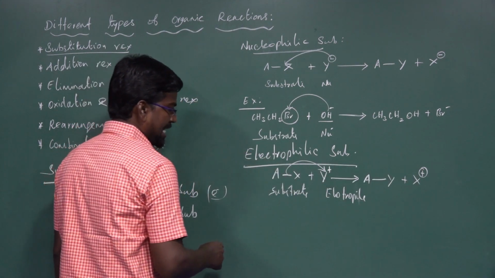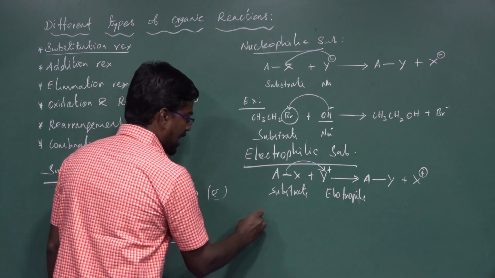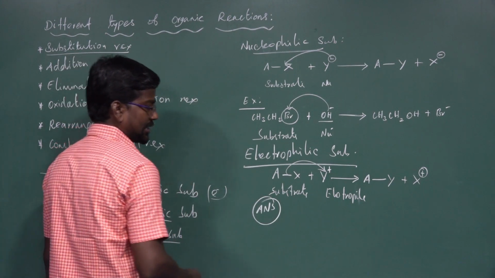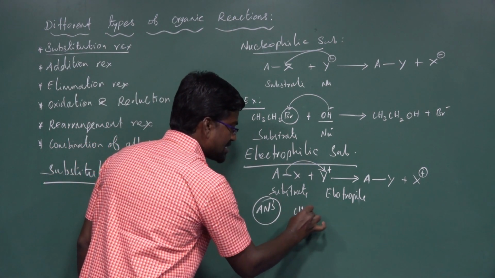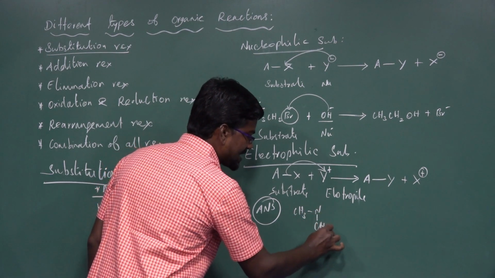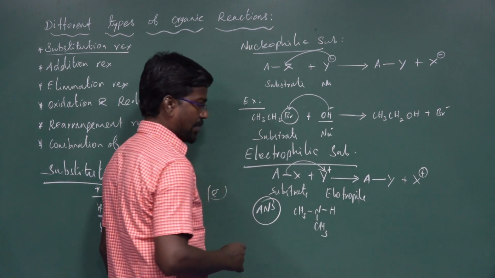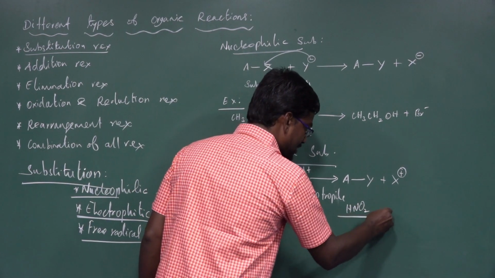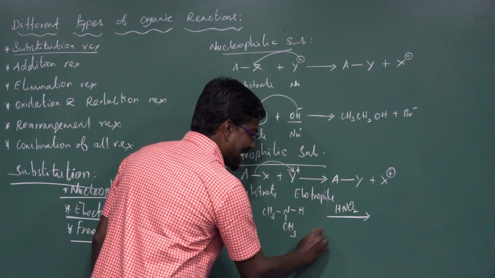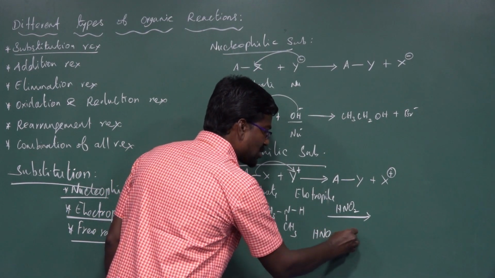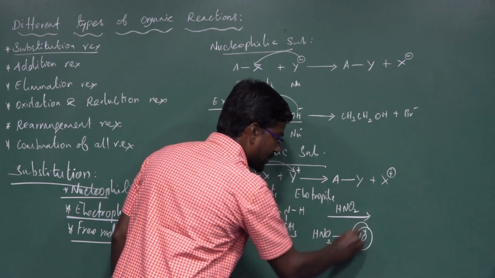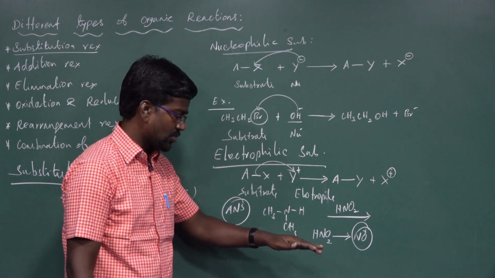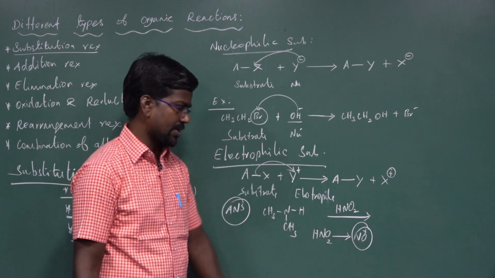For example, in an aliphatic electrophilic substitution reaction, take a secondary amine, CH3-NH-CH3. The secondary amine reacts with nitrous acid, HNO2. Nitrous acid dissociates to form the NO plus ion by using sulfuric acid or another reagent.